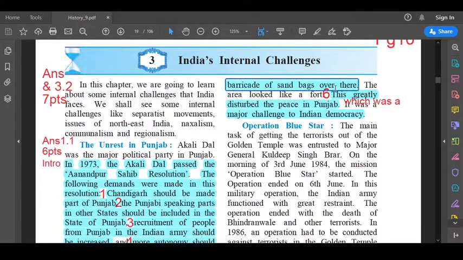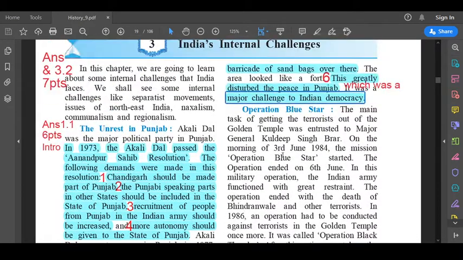It's still incomplete. Continue. This greatly disturbed the peace in Punjab. After that, cancel "it was a", and in place of that you will write "which". So this greatly disturbed the peace in Punjab, which was a major challenge to Indian democracy. So total 6 points, and your 7th point is the question itself, because it is like give reason. So you always need to end your answer with hence, therefore. So your 7th point, the last point, is your question itself.